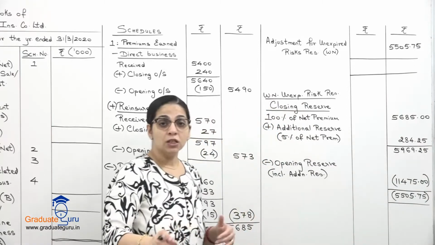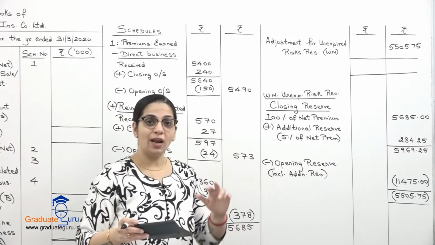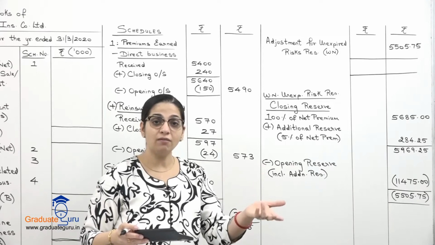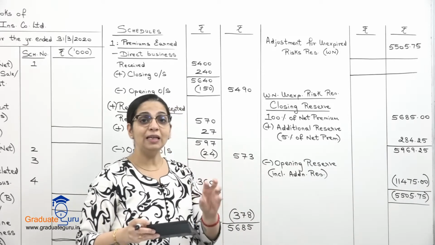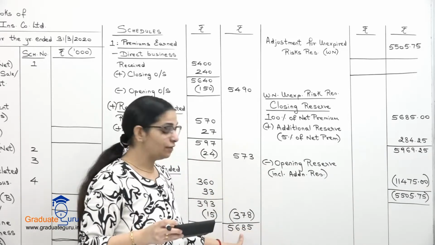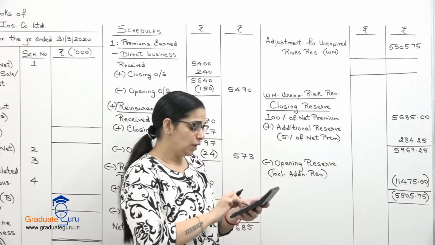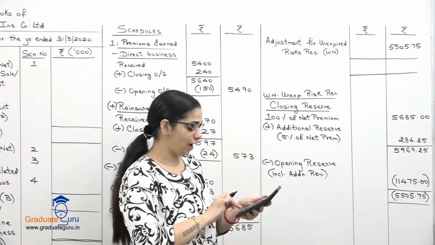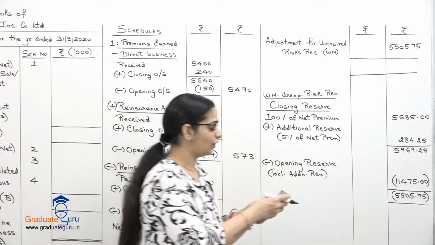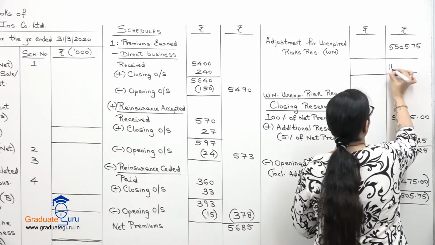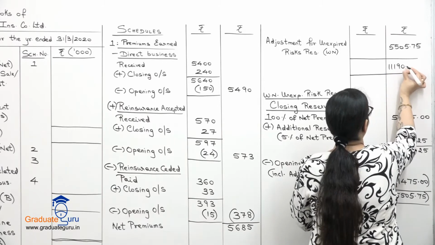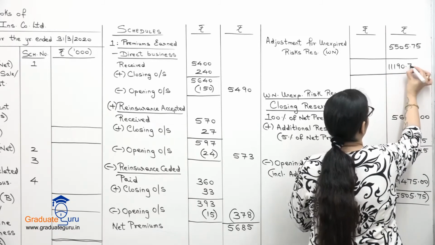5505.75. So our total premium, after the reversal of last year's extra adjustment, the income that we have is 5685 plus that adjusted amount. So 5685 plus 5505.75, we will get 11190.75.